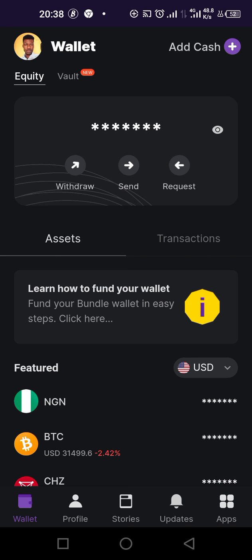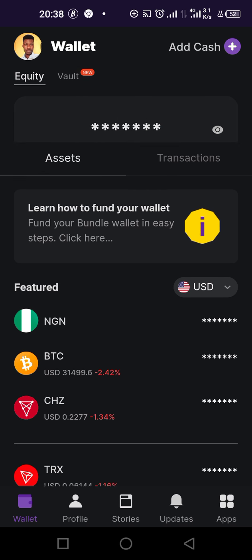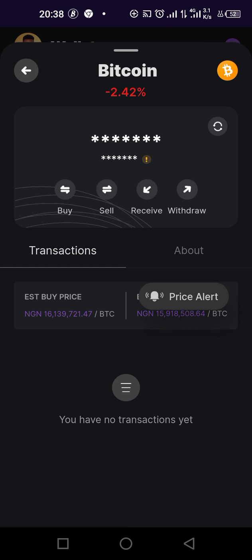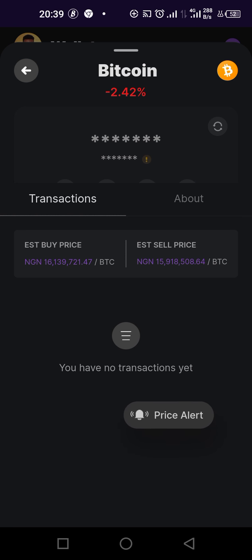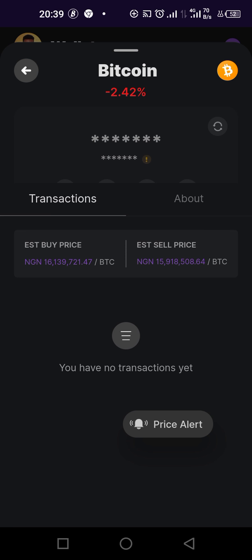So you can withdraw here. You can come here, and if you want to withdraw, you can withdraw. If you want to buy, you can buy. If you want to sell, you can sell. You can receive and withdraw. So this is the amount they are buying, and this is the amount they are selling.